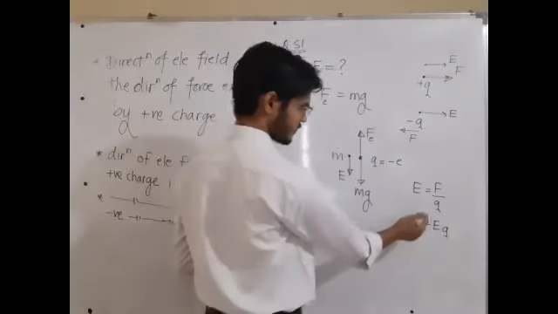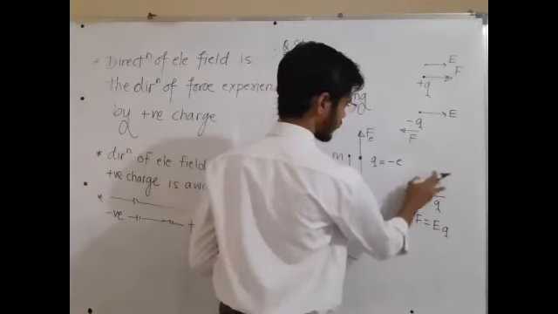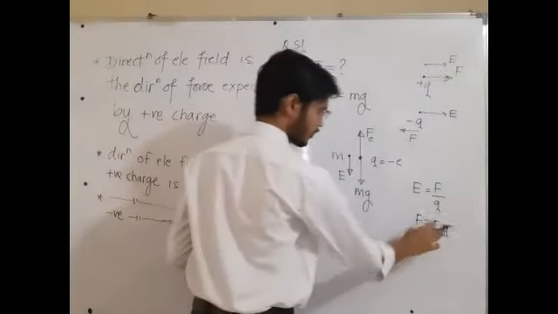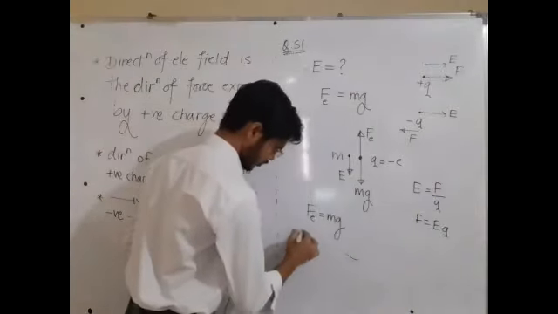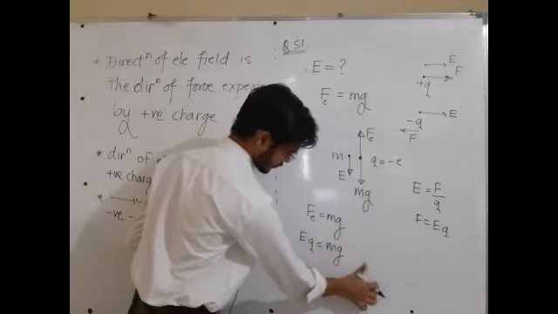This is a numerical relation. I have not written a vector bar here. It is just a numerical relation, so no need to put minus e there. You can simply put e, small e. So F is equal to EQ. Numerical values we are dealing with, not vectors.